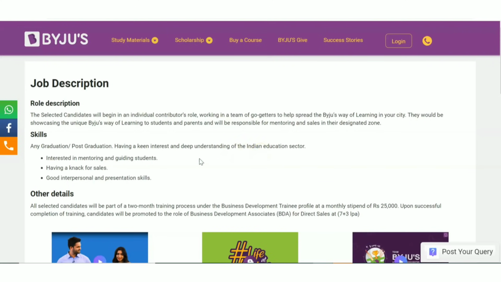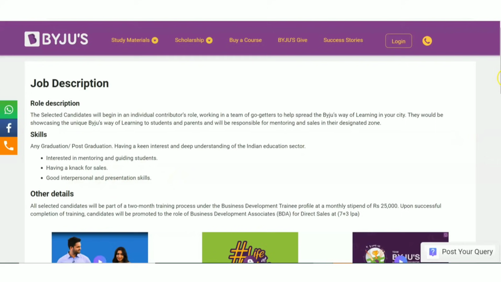They are not asking for any specific graduation or particular skills, just any graduation or post graduation. All the BTech candidates, all the candidates, if you have a graduation or post graduation, you are eligible to apply here. Then interested in mentoring and guiding students, having a knack for sales, good interpersonal and presentation skills. Basic things only they are asking.